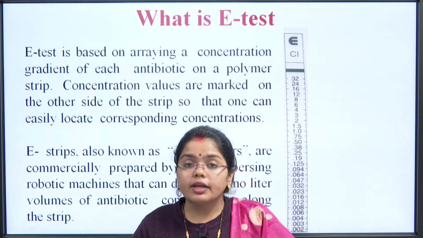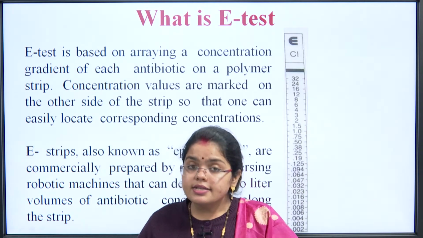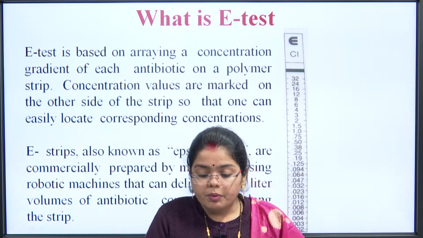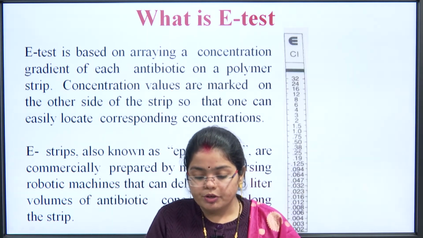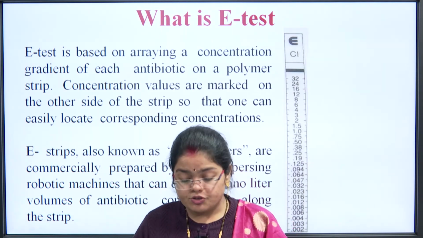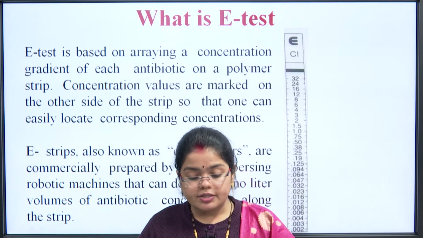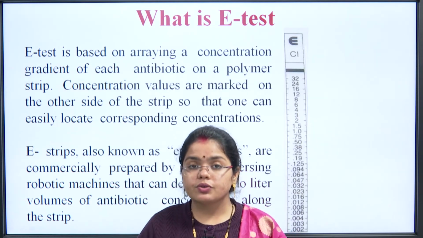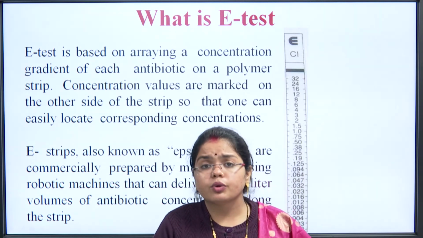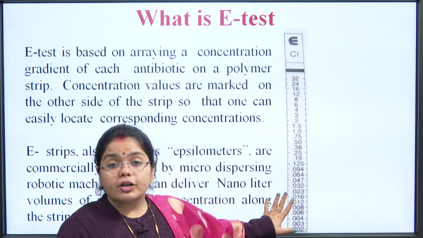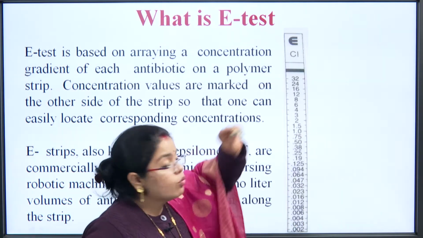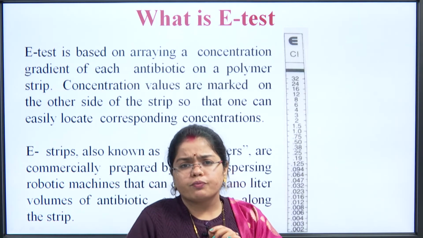So, this is how the E strip is being used, and these E strips are called epsilometers. They are commercially prepared by micro-dispersing robotic machines that can deliver nanoliter volumes of the antibiotic concentration along the strips. Very small amounts of the antibiotic are included into it. This strip is carrying a particular kind of antibacterial agent, and only a nanoliter of volume is deposited onto it.